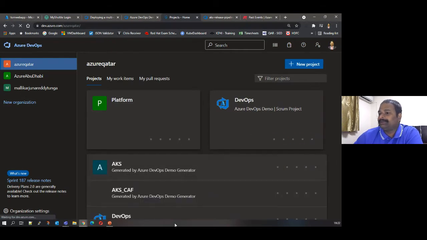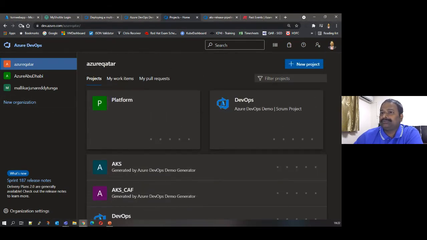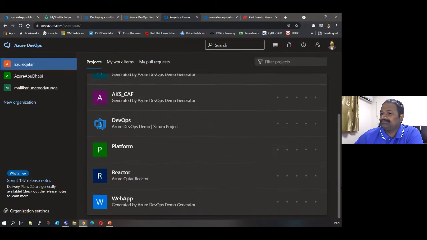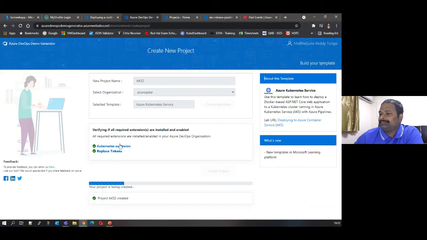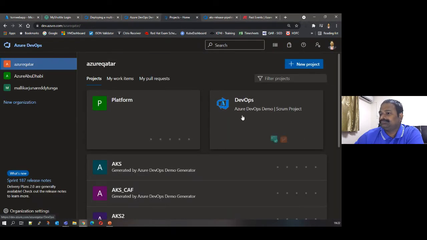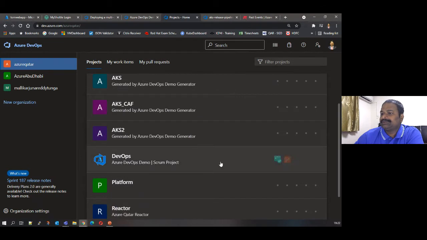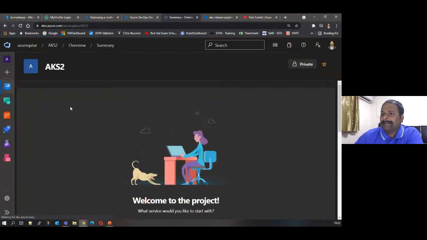When you go back to your Azure DevOps, what will it do in the backend? Not yet kicked off. Project AKS2 has been created. Yes, project AKS2 is being kicked off by the template.